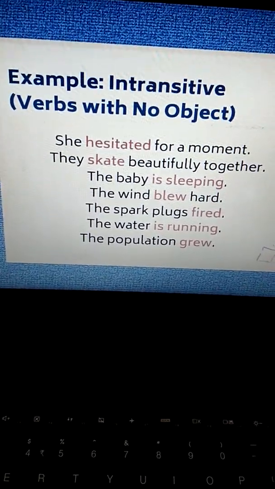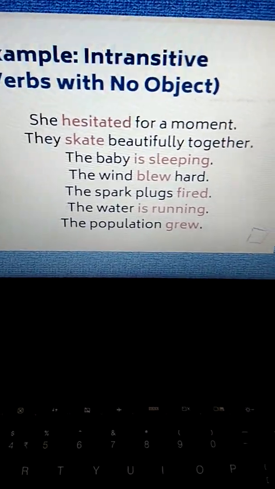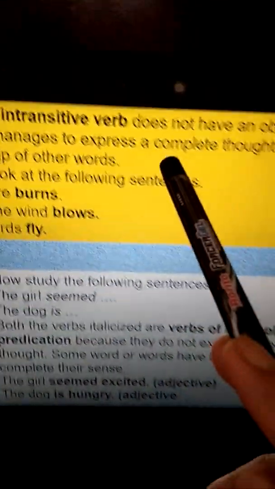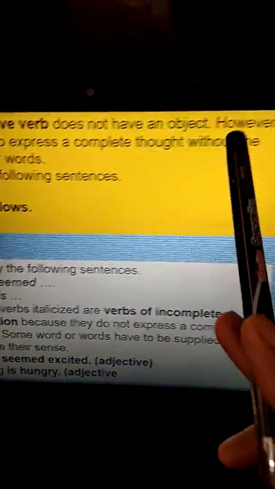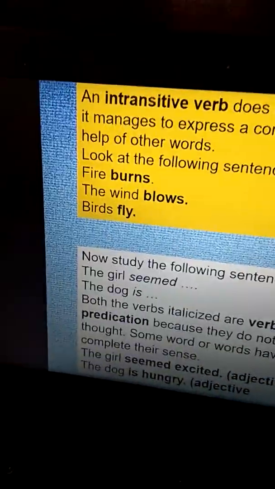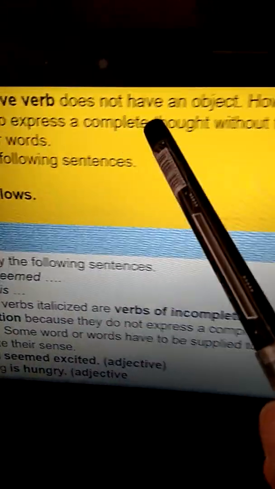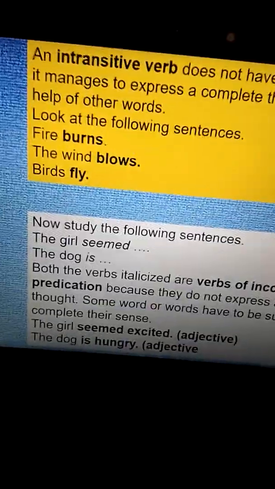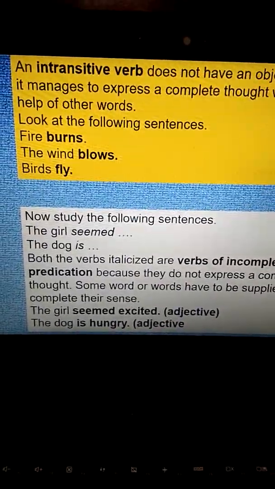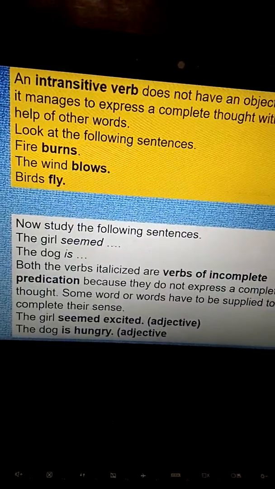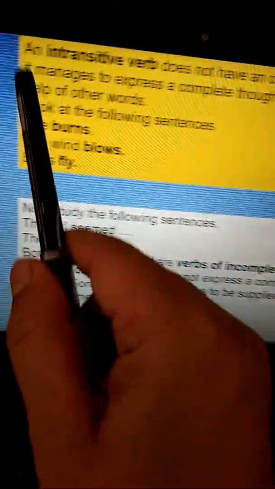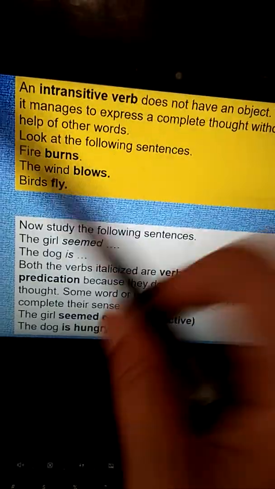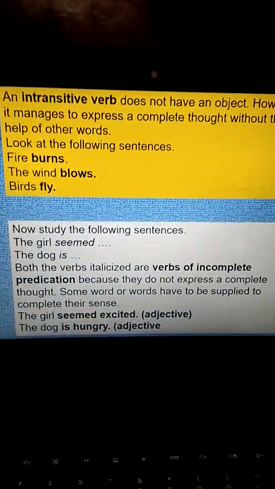So they are intransitive verbs. An intransitive verb does not have an object. However, it manages to express a complete thought without the help of other words. For example, fire burns, the wind blows, birds fly. So they are complete in themselves. They do not need any object.